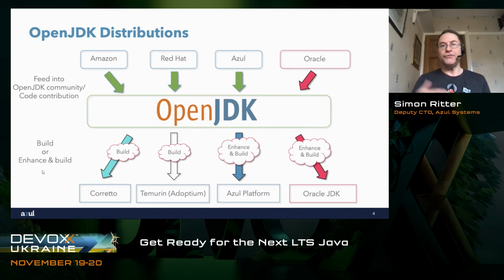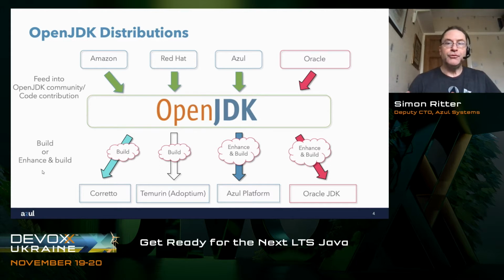We've seen over the years, it's now 15 years since Java was open source. We've seen a lot of contributions. Clearly, Oracle, as the owner of the Java trademark, owner of OpenJDK trademark, they're the biggest contributor in terms of new features and ideas. And they really sort of make the big decisions about what's going to go into Java. But there's lots of other people involved as well. So you have Amazon, who have engineers that work on OpenJDK. You have Red Hat, you have SAP, you have Azul that I work for.